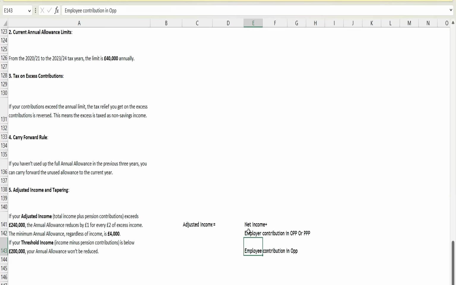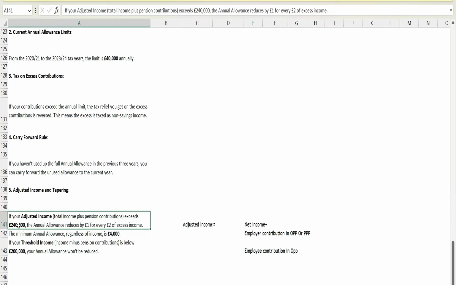So adding up these three, you will get the adjusted income, and our limit is 40,000. Okay, so whatever amount is in excess, it will reduce our annual allowance, same as in the case of the personal allowance, right?